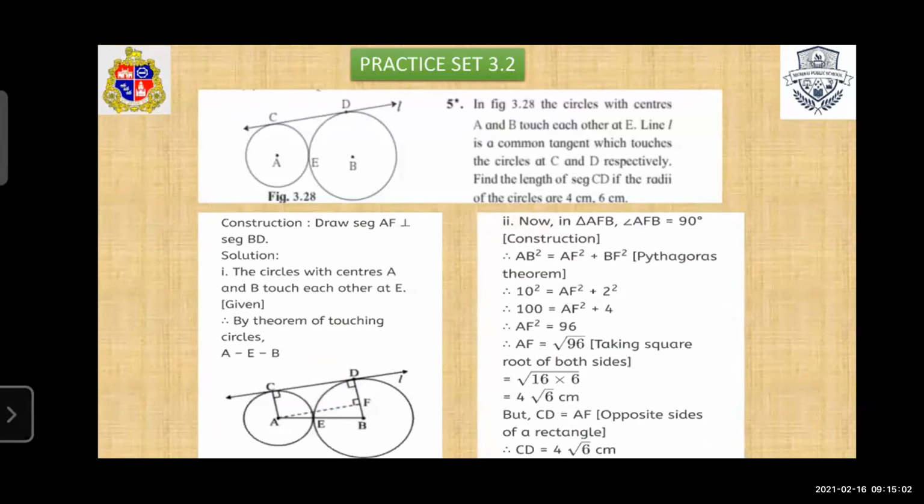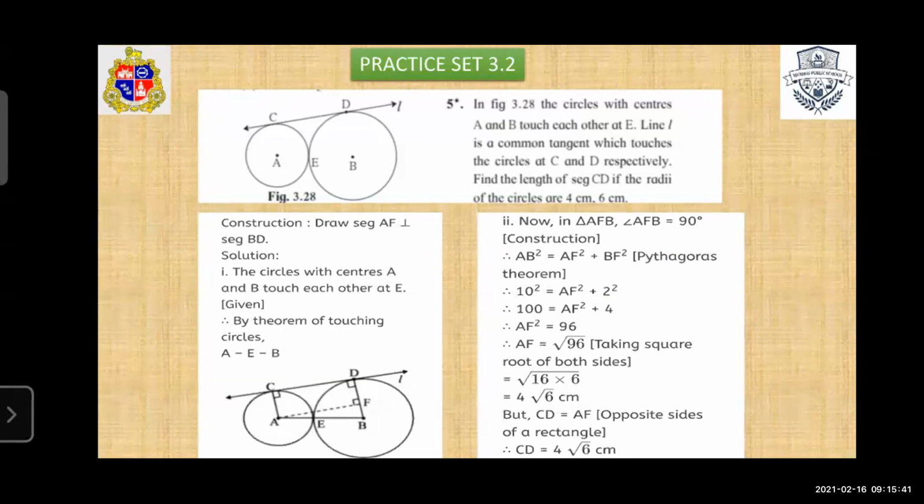Okay. Now, in triangle AFB. After construction, we get a triangle AFB. So, angle AFB is equal to 90 degrees. Then according to Pythagoras theorem, hypotenuse square is equal to one side square plus other side square. So AB square is equal to AF square plus FB square. Here we have to find the value of AF, but we have BF equal to 2 and AB equal to 10.